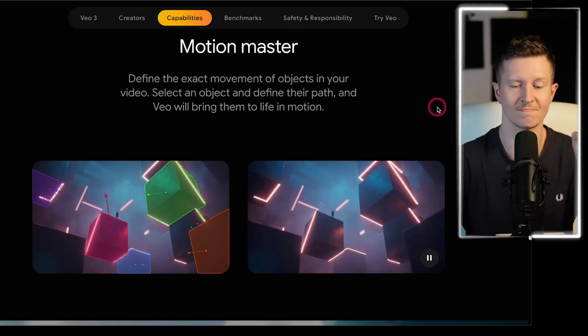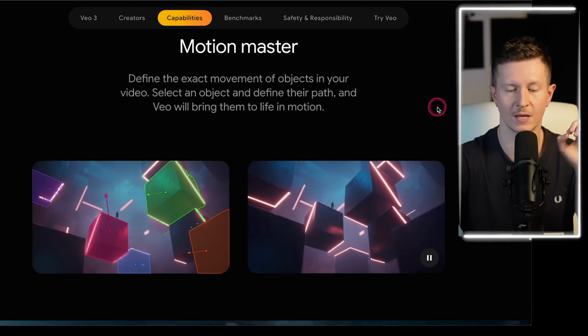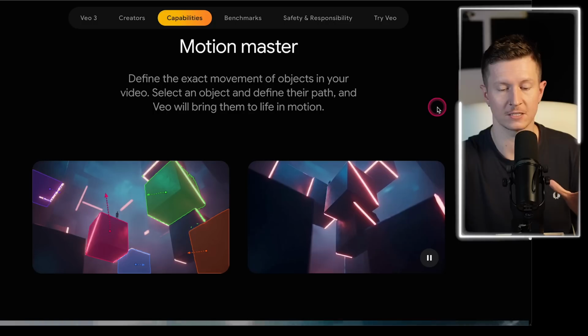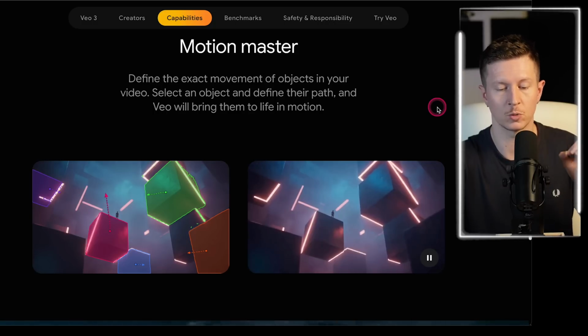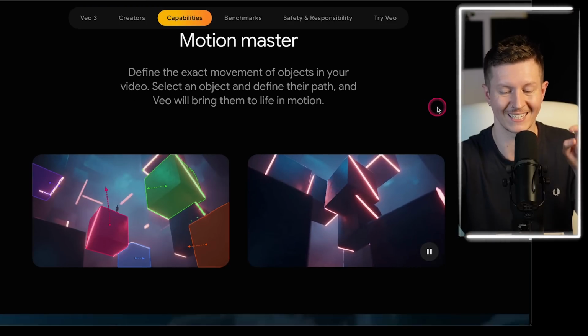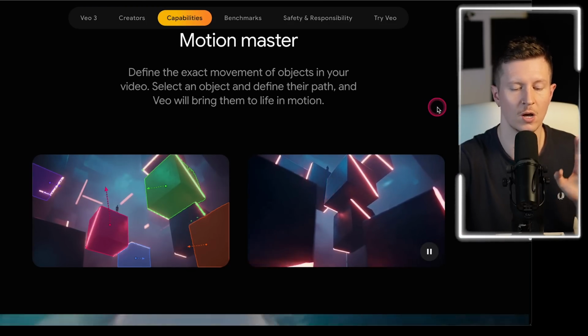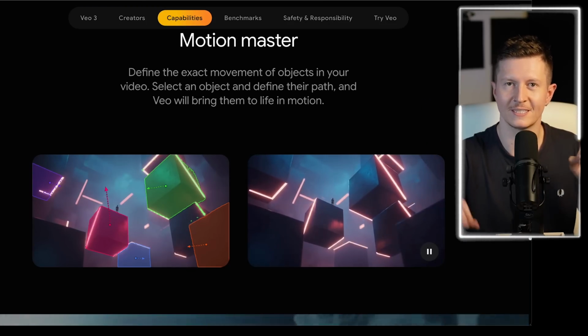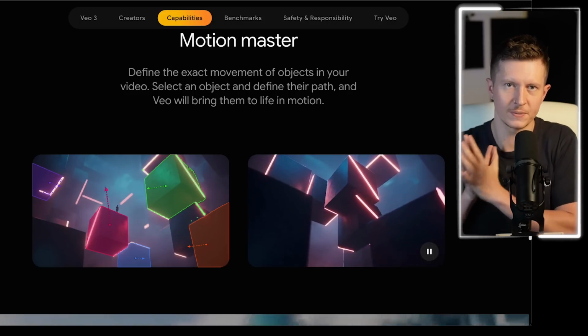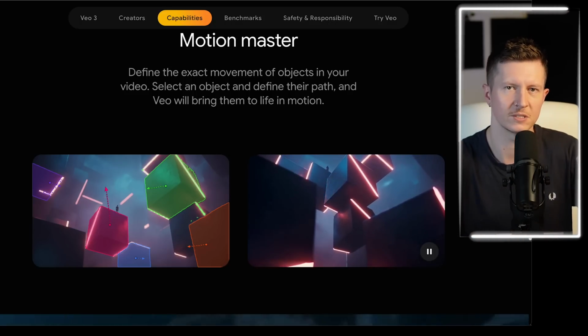There's also a motion master control, which allows you to define the exact movement of objects in your video. Select an object and define their path, and VEO will bring them to life in motion. This is absolutely remarkable because it gives us exact and precise control over complex elements. Now, this is essential for any complex piece of composition inside of video cinematography.